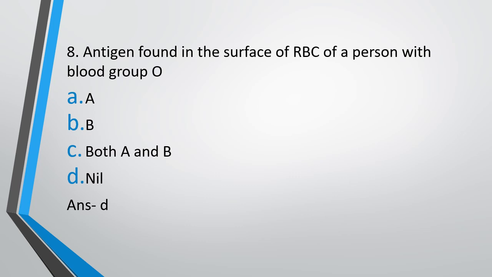So they act as universal donors. However, they can receive blood only from blood group O. On the same basis, AB blood group acts as a universal recipient because it contains both antigen A and B, but the plasma doesn't contain any antibody. So neither anti-A nor anti-B is present. So AB acts as a universal recipient, receiving blood from all the blood groups, and O acts as a universal donor and can donate blood to all blood groups.